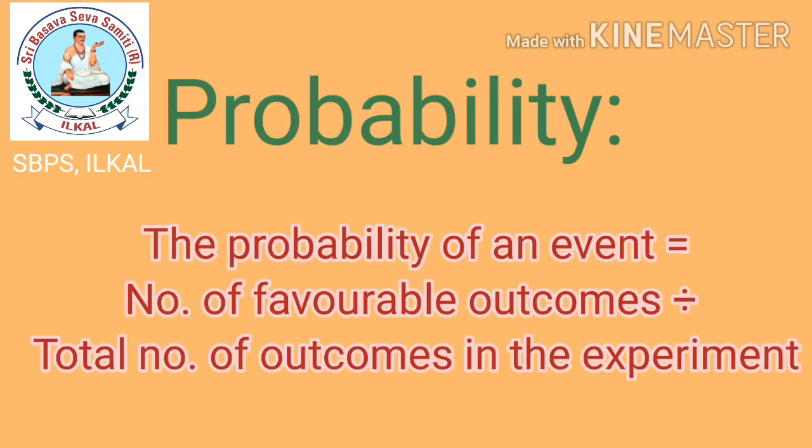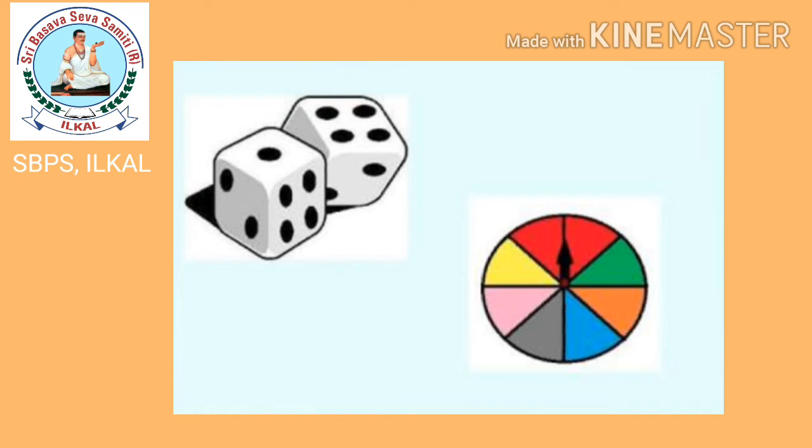Now you are going to learn about probability. The probability of an event is equal to number of favorable outcomes divided by total number of outcomes in the experiment. Let us consider two dice here, children. Let us start to play. Two members can play at a time. Both at a time you throw the dice. You just guess which number may come. Already you have two dice. It may come definitely or it may not come. But the probability will be number of favorable chances divided by total number of chances.